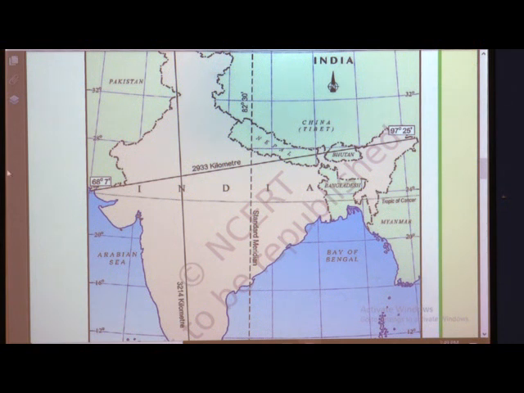Hence the standard meridian of India, which is 82 degree 30 minute east passing through Mirzapur in Uttar Pradesh, is taken as the standard time for the whole country. The latitudinal extent influences the duration of day and night as one moves from south to north.